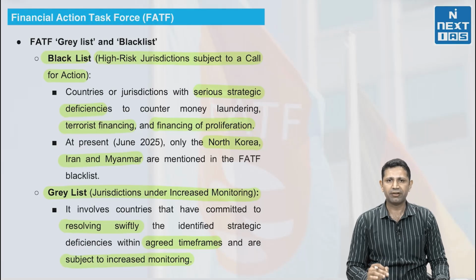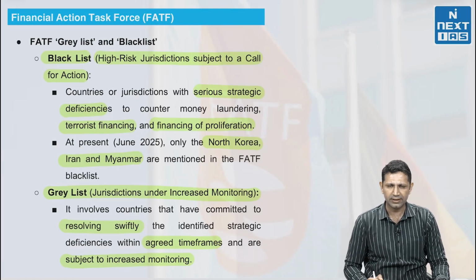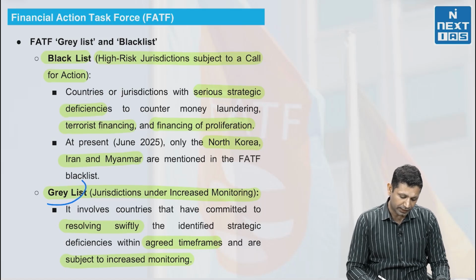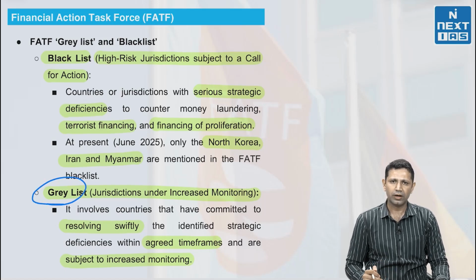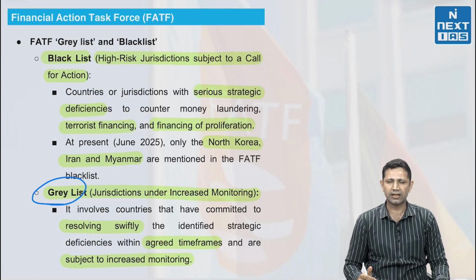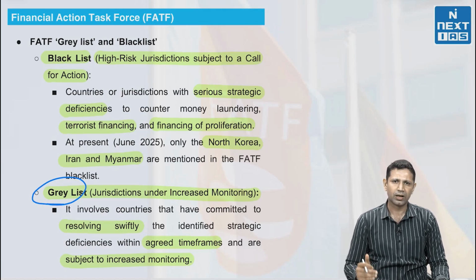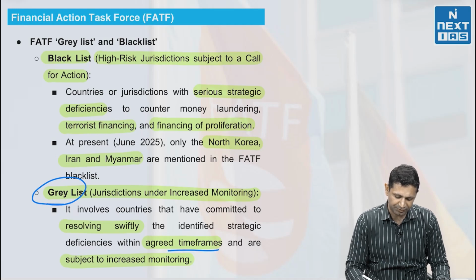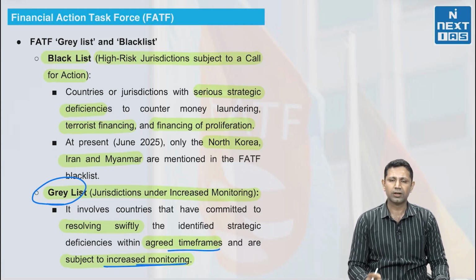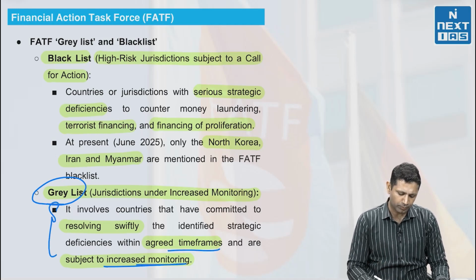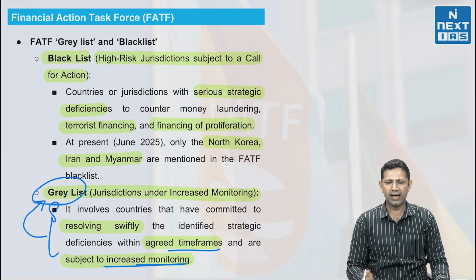Next is the FATF grey and black list. There are basically 2 lists, one is a grey list and one is a blacklist. Grey list simply means that if it has been recognized that terrorist financing is happening from your country, and you are serious enough to comply with the timeframes and the monitoring, then the country is put in the grey list. For example, Pakistan has been for a long time in this grey list.